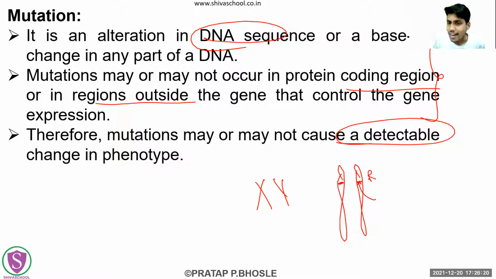If that allele has another dominant gene on the other chromosome, then the mutant form of this gene or DNA will not show any effect. That is why it is said that whatever mutations there are, they may or may not show an effect. The reason they will not show an effect is that the dominant gene will show its effect over this recessive mutation.